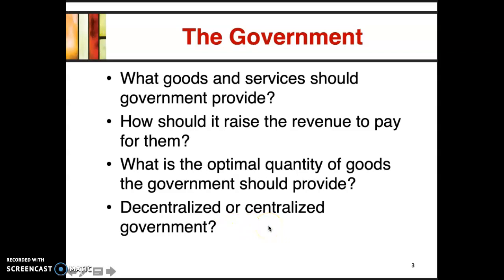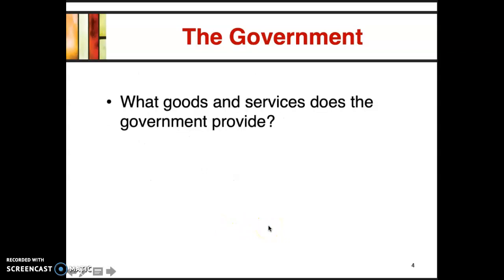Okay, so at this moment, I want you to think of what goods and services the government provides. Try and write a list of goods and services that the government provides, and see whether you have a long list or a short list. That will give you a sense of how big government is in public life, or in society.